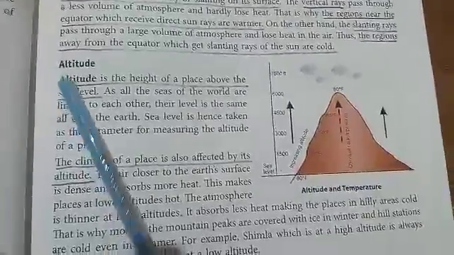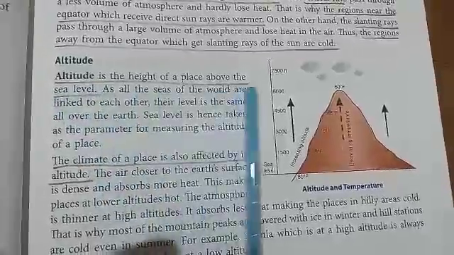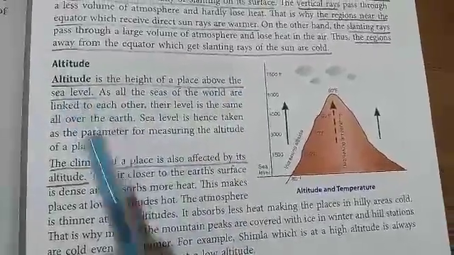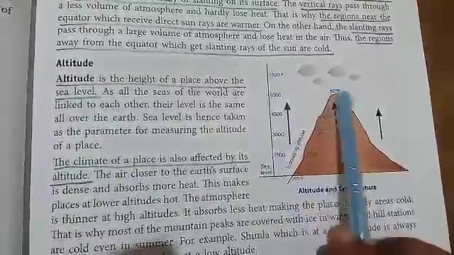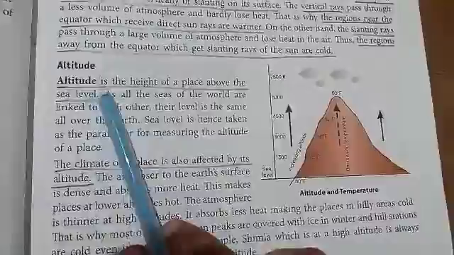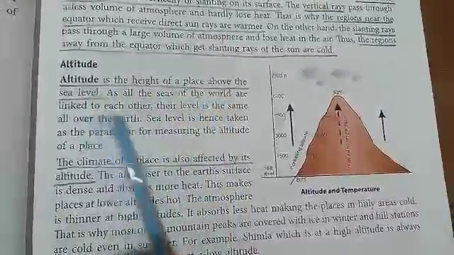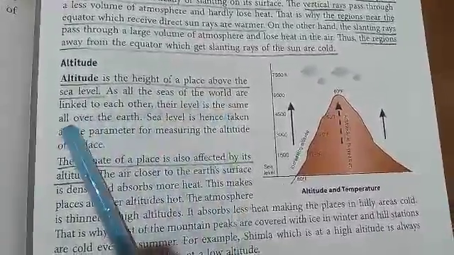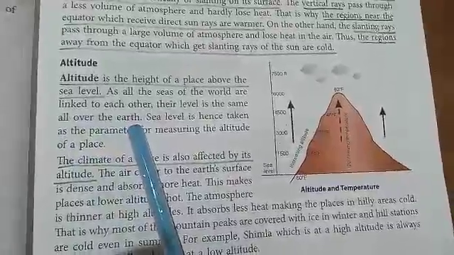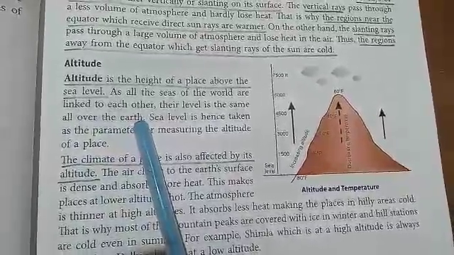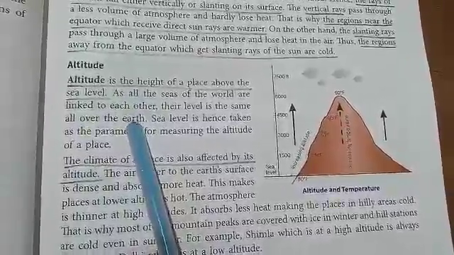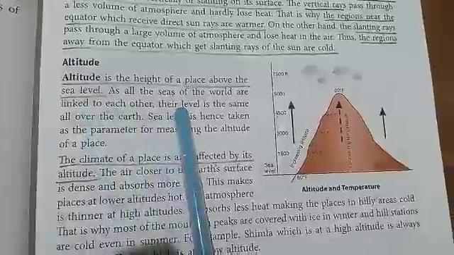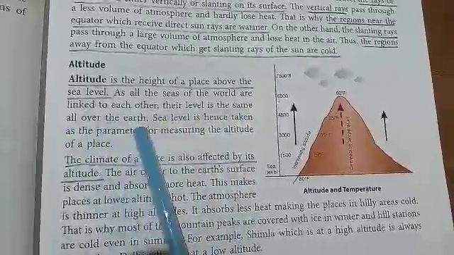Coming to the altitude. Altitude is the height of a place above the sea level. The picture shows here that we measure the altitude from the sea level. All the seas of the earth are linked to each other. Their level is the same all over the earth. So if we see the sea, ocean and all, they will be on the same base. So they are telling their level is the same all over the earth.